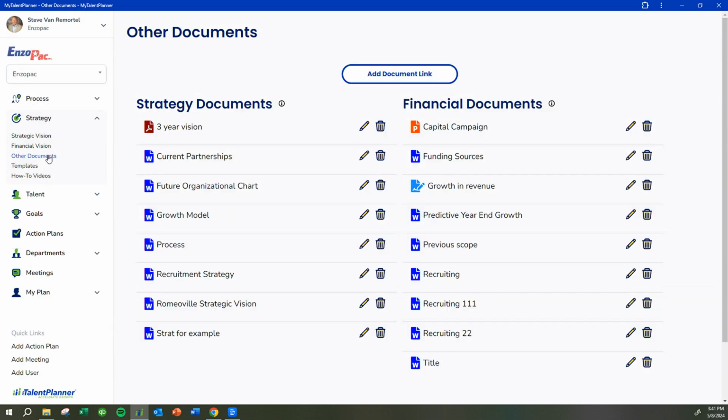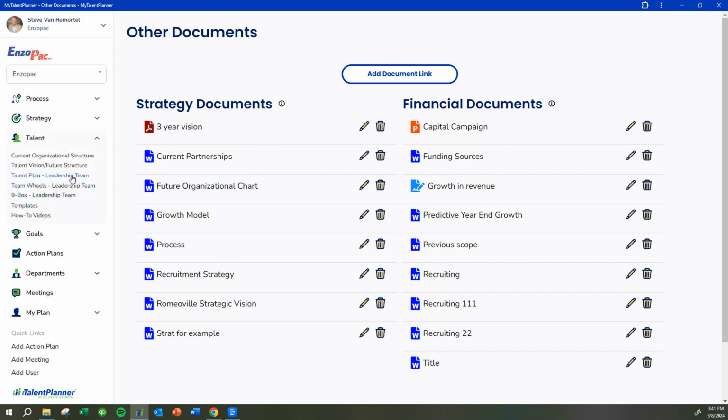A request that we received from our users was to build a live link library that enables them to include other strategy and financial documents that are connected to the strategy and talent plan that they're putting together. Then you go to the talent tab.